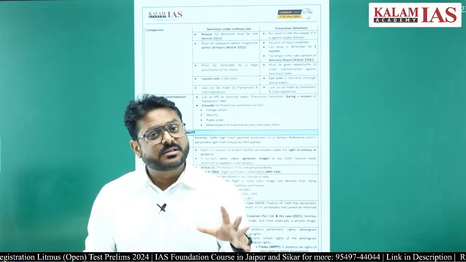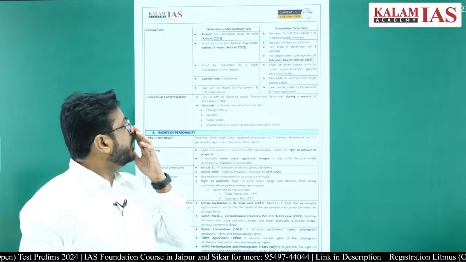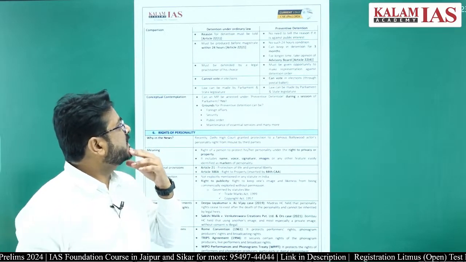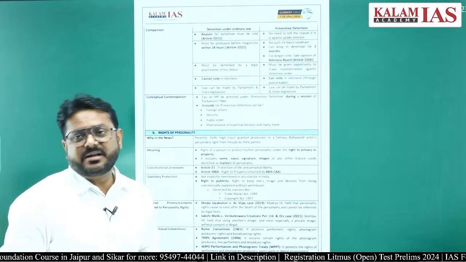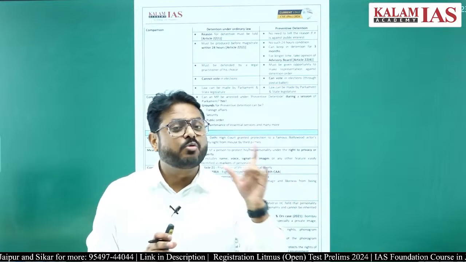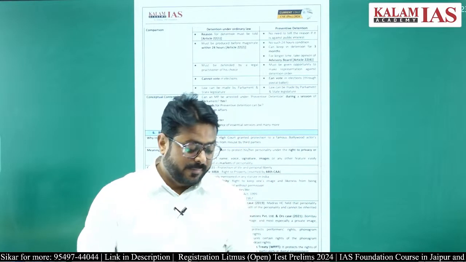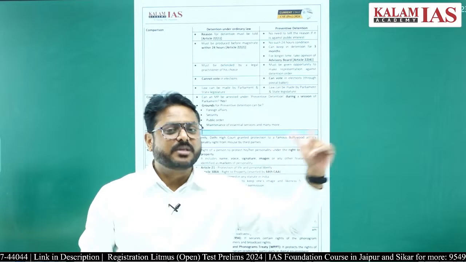So in that case, the reason may not be stated. Another thing is that in the normal scenario, if a person has been detained, the person has to be brought before the magistrate within 24 hours of that detention. But nothing such is required in case of preventive detention.